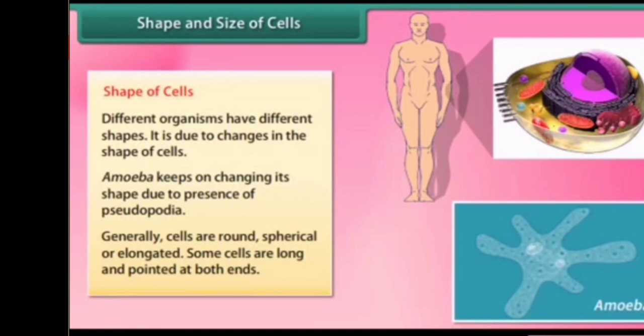Generally they may be round, spherical, oval, hexagonal, or many other shapes. For example, the amoeba does not have a definite shape. It changes shape due to the presence of pseudopodia, which is the locomotory organ of the amoeba.